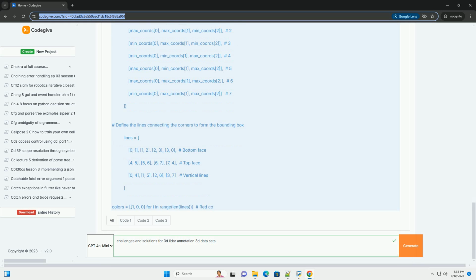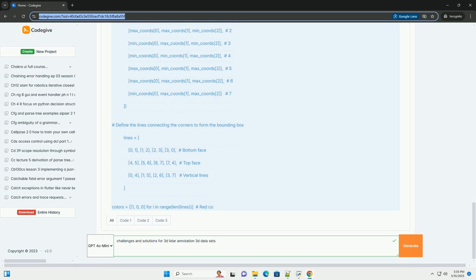5. Data volume and storage. Challenge: 3D lidar datasets are typically very large, requiring significant storage space and processing power. Solutions: Data compression: utilize point cloud compression techniques, for example octree-based compression, to reduce the storage footprint.